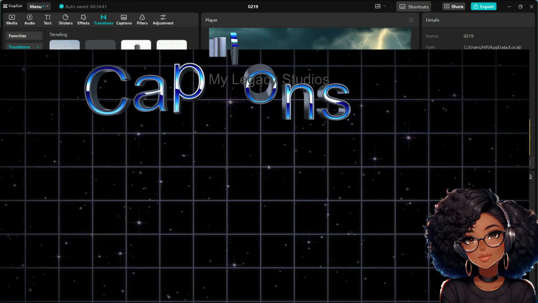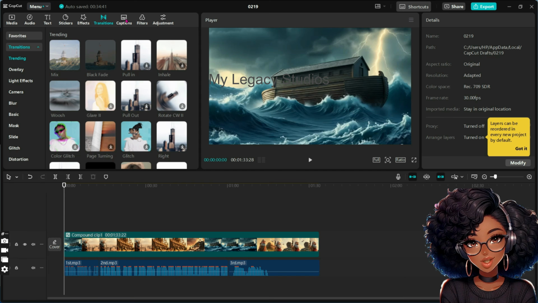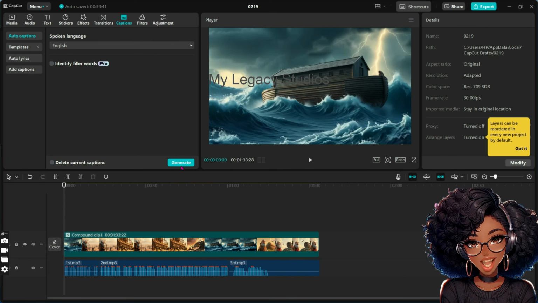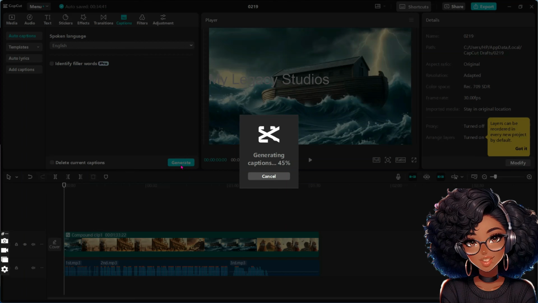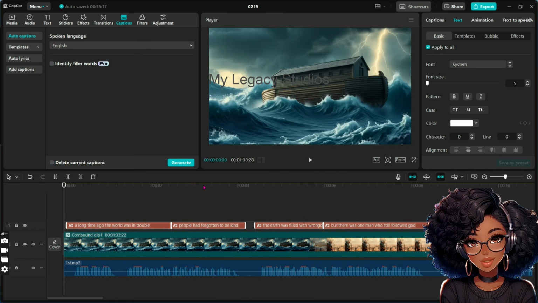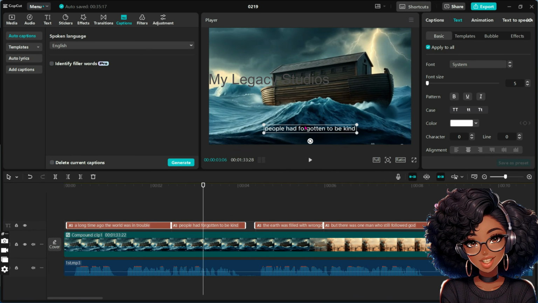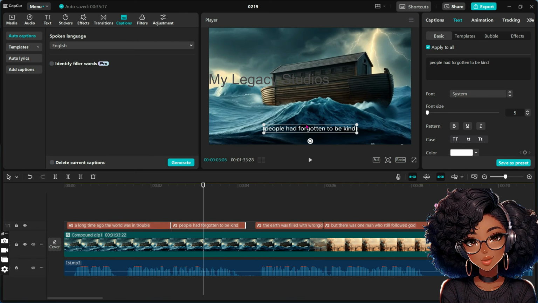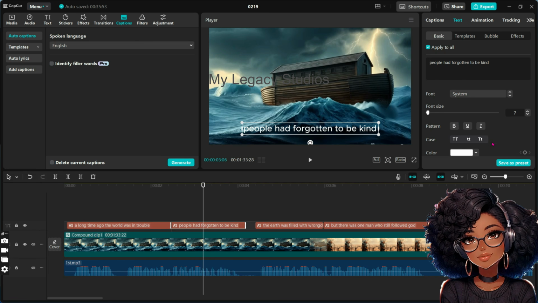Now the next thing I'm going to do is to add captions to my story. Bring your cursor here and click on captions and click on generate to generate auto captions for your story. Now that we have our captions on the screen, let's format it by tapping on the text on the screen and increase the font a bit to give your text a reasonable font size. I'm going to go with a 7 and also choose bold to make sure my text is bold enough on the screen. Now move your cursor to the case and choose the title case.